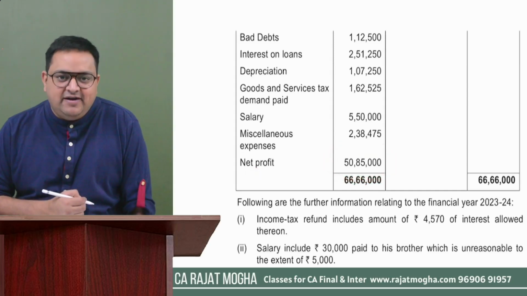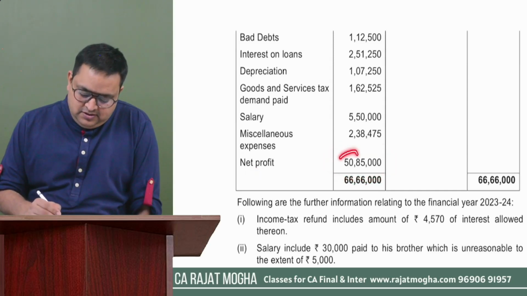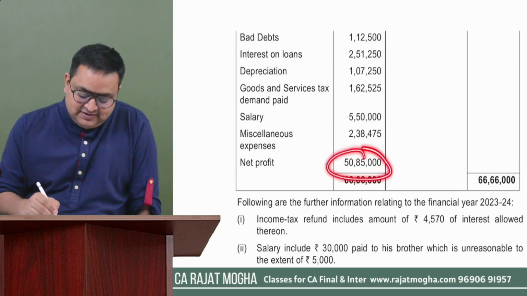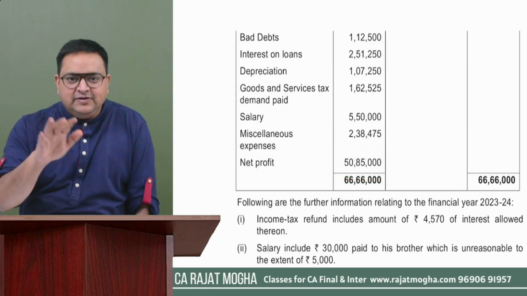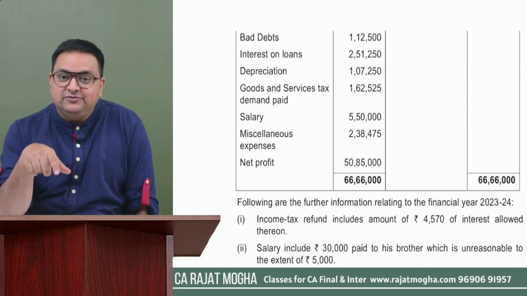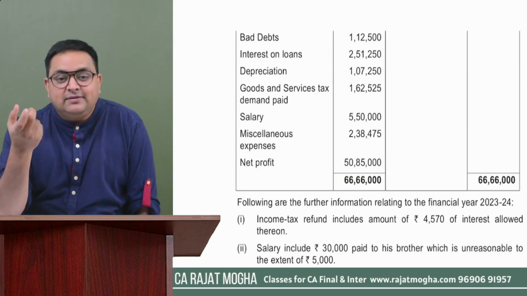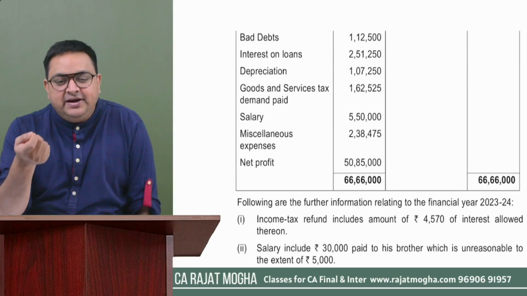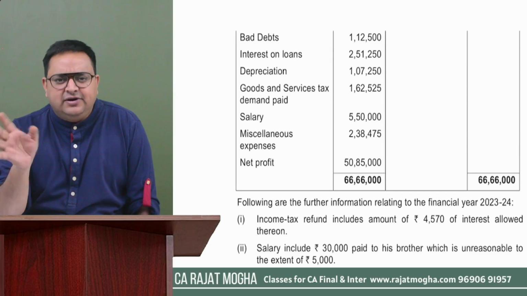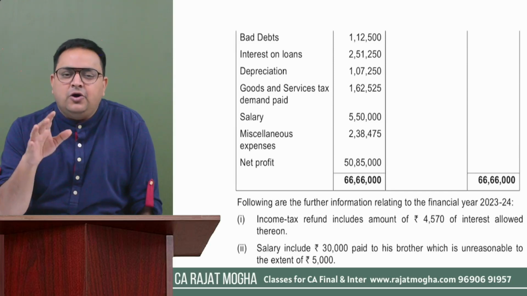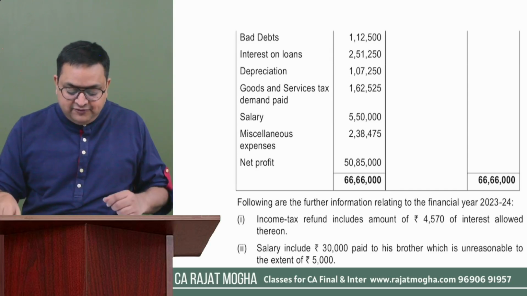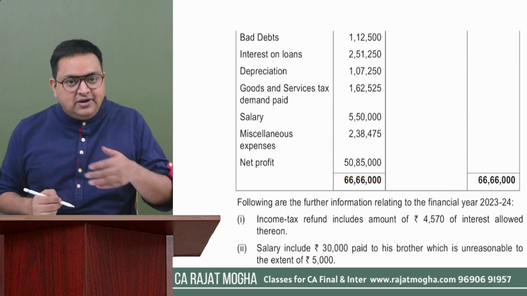50 lakh 85,000. Okay. One more thing to remember: because the profit is going to 50 lakh, although we will compute the PGBP income, we should keep this in mind. Because this profit is going above 50 lakh, it might be possible that the total income which we will calculate, either as per the default method or as per the optional tax regime, comes to more than 50 lakh, because this net profit is going above 50.